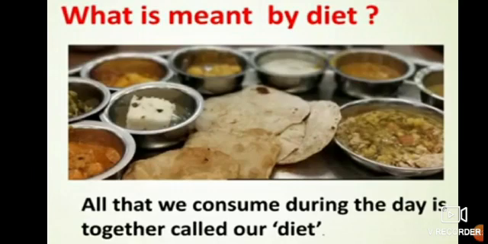So all whatever we eat in a full day, that is morning breakfast, afternoon lunch, evening snacks, and night dinner, is together called our diet. Whatever food we have, it goes into our stomach, that is known as diet. So whatever we eat during the full day is known as diet.